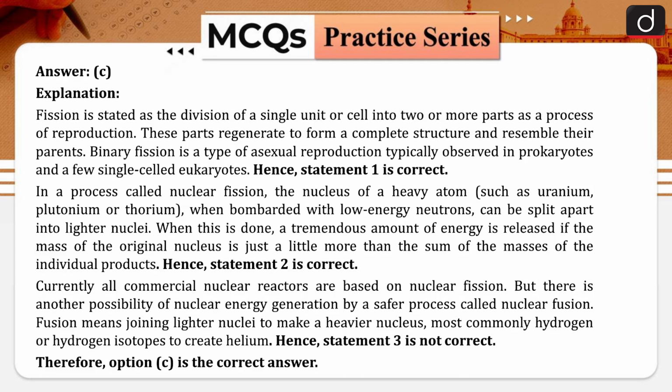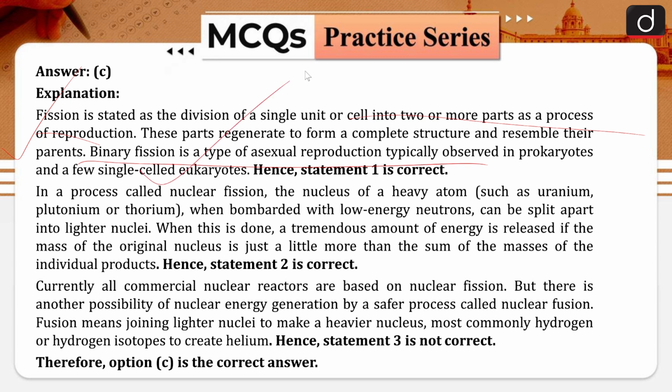The answer is C. Fission is stated as the division of a single unit or cell into two or more parts as a process of reproduction. These parts regenerate to form a complete structure and resemble their parents. Binary fission is a type of asexual reproduction typically observed in prokaryotes and a few single-celled eukaryotes.